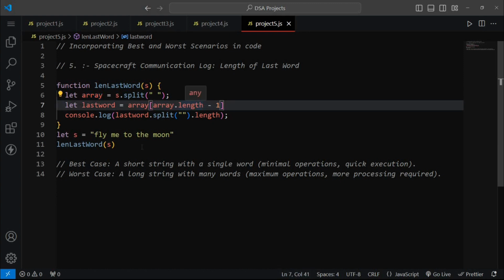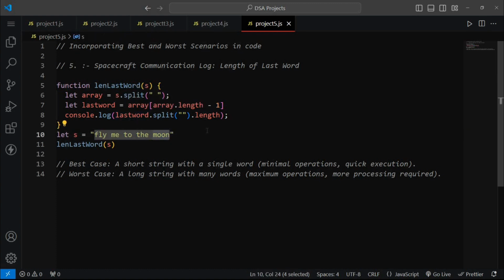So array dot length, what is the length of this array? 1 2 3 4 and 5, and minus 1. Then what will be the value of this? The value will be 4. And then we are iterating for the element which is at index 4. So here we will get our moon.